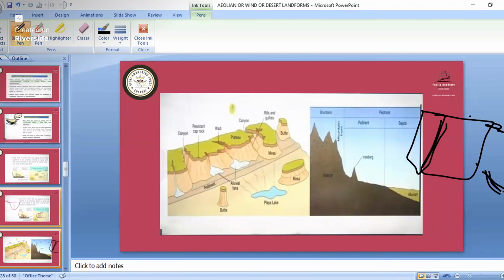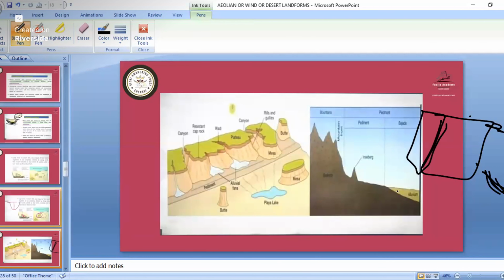This particular place is the Bajada. Then we have this one. These parts are broken and have become smaller parts, and this is also a silver formation. This type of landform is known as the pediment. So this is the Bajada, this is the pediment.